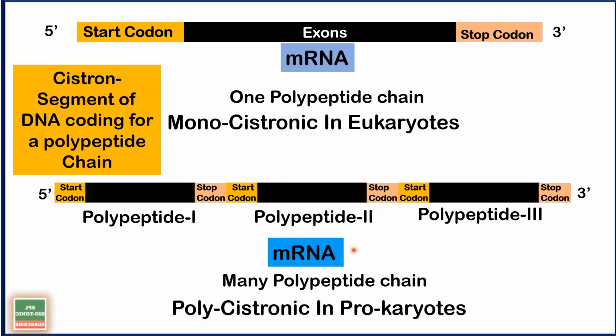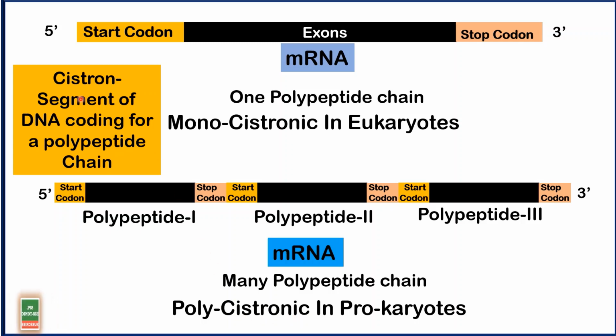As the same mRNA is forming more than one polypeptide chain, it is said to be polycistronic. So remember, in a eukaryotic cell it is monocistronic because that segment of the mRNA will form only one polypeptide chain. It is polycistronic for prokaryotic cells because this mRNA will form polypeptide chain 1, 2, 3 or more than one.